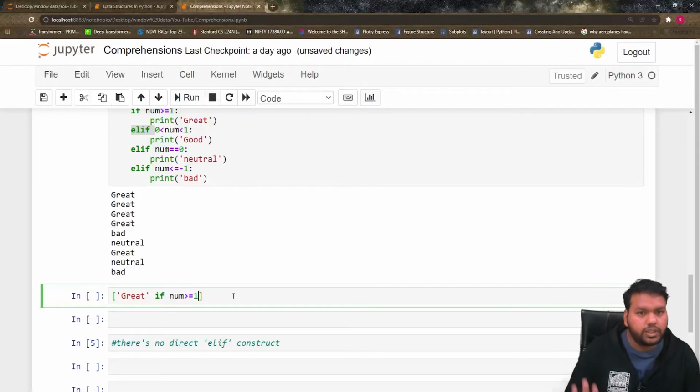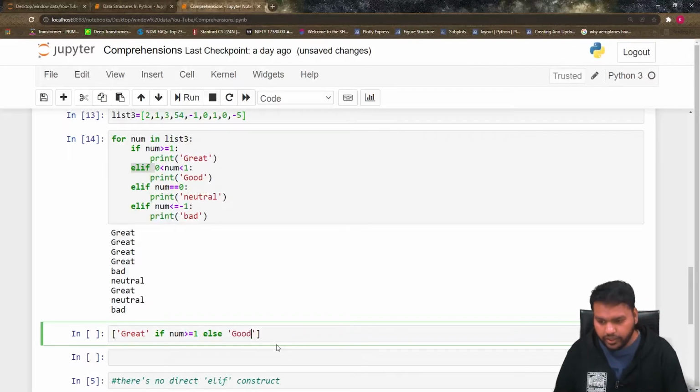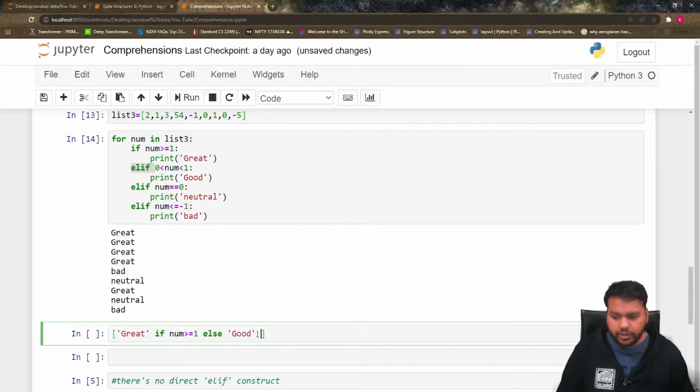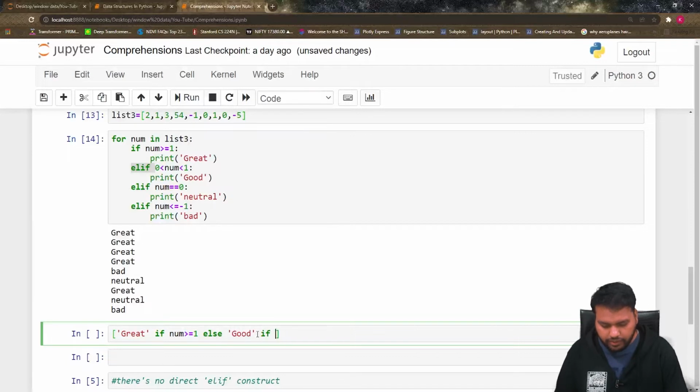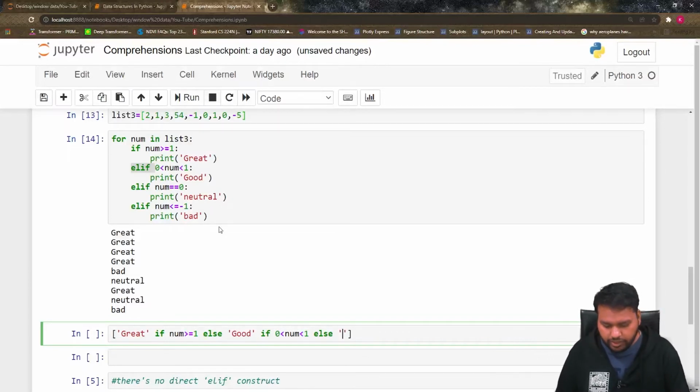Else, it comes to the elif block, so it should print good if our number lies between 0 and 1. Then again the else: the third point, where the number is 0, so we print neutral.